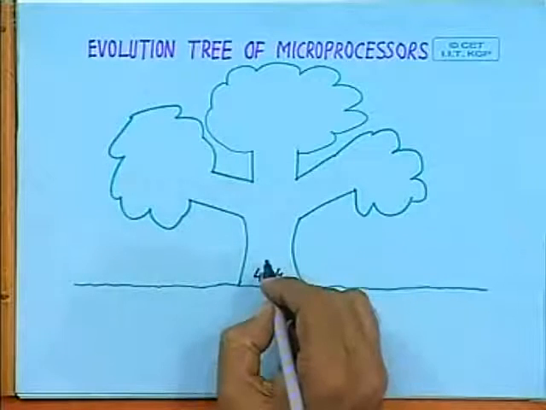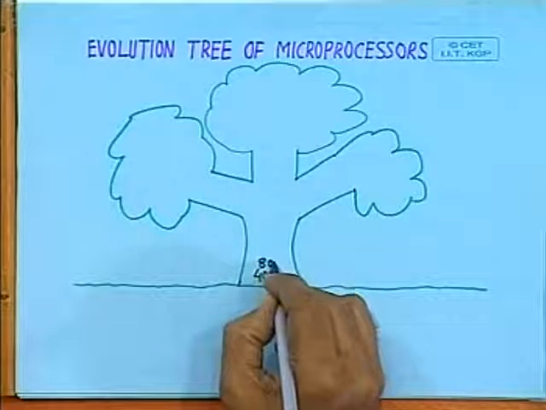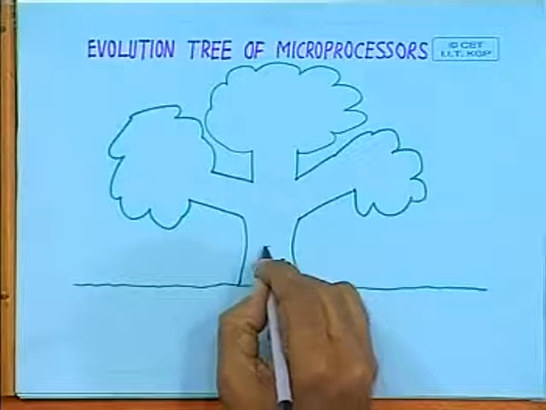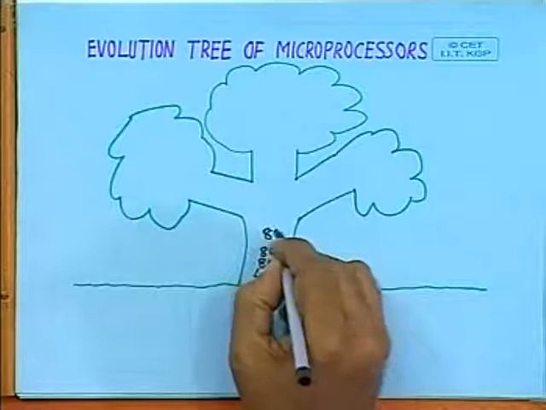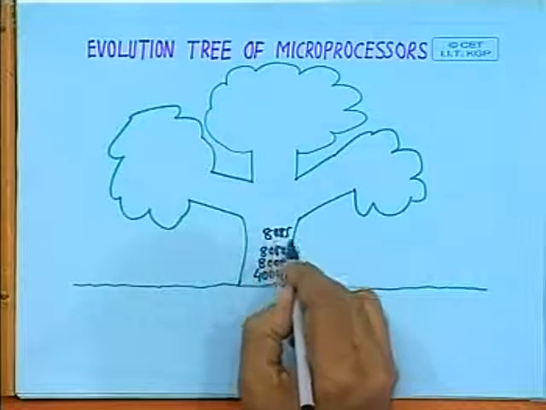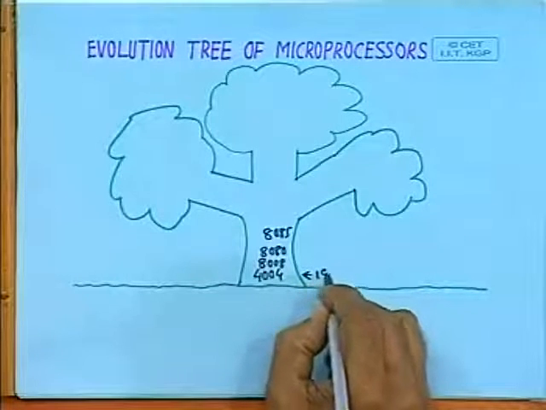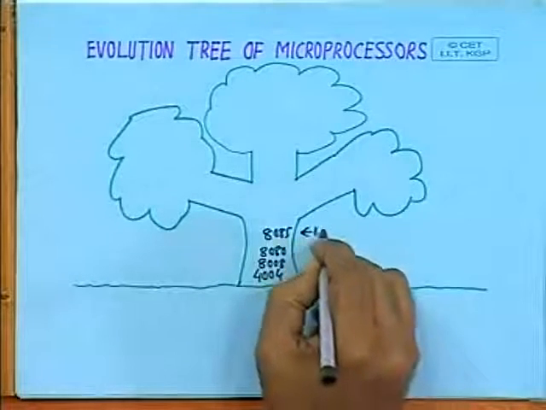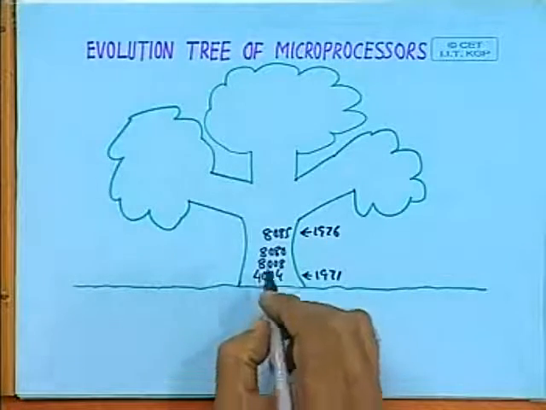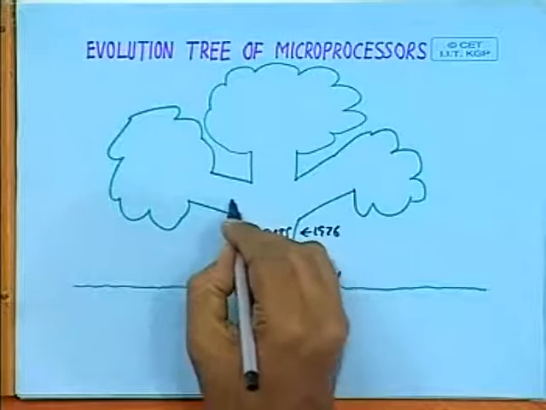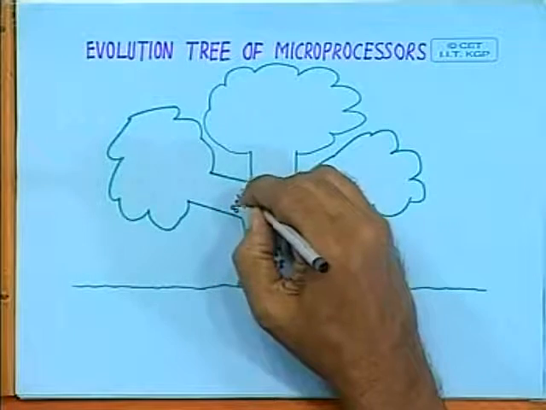Then very soon other microprocessors were introduced, like 8008, 8080, 8085. This 8085 was introduced in 1976. Around the same time, a microcontroller was introduced, the 8048.